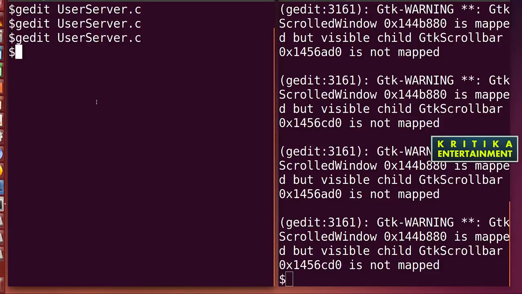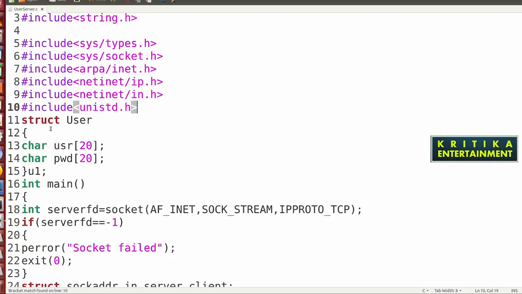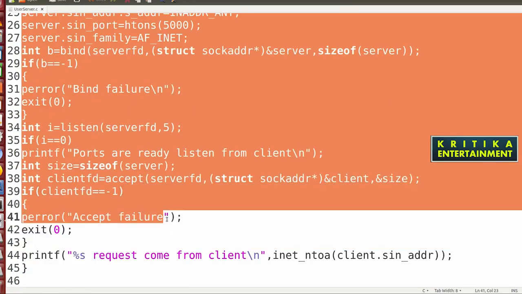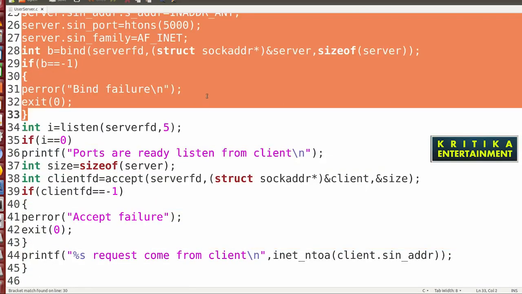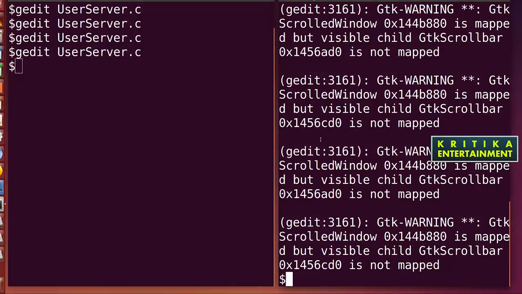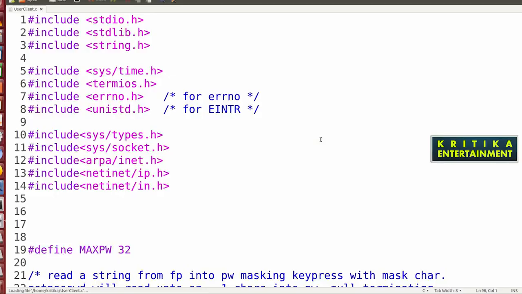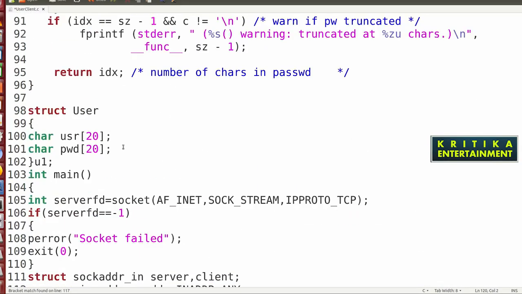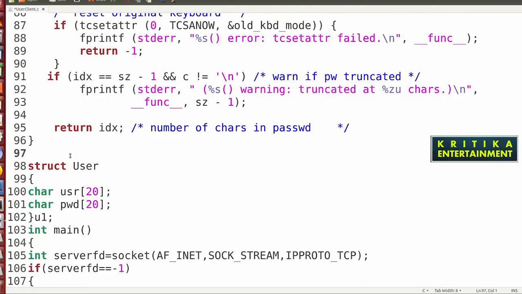Then go to the socket code. From this I'll copy, up to bind I'll copy. Then I'll close this, then here I'll go and paste this code. Up to this is the username password input code.